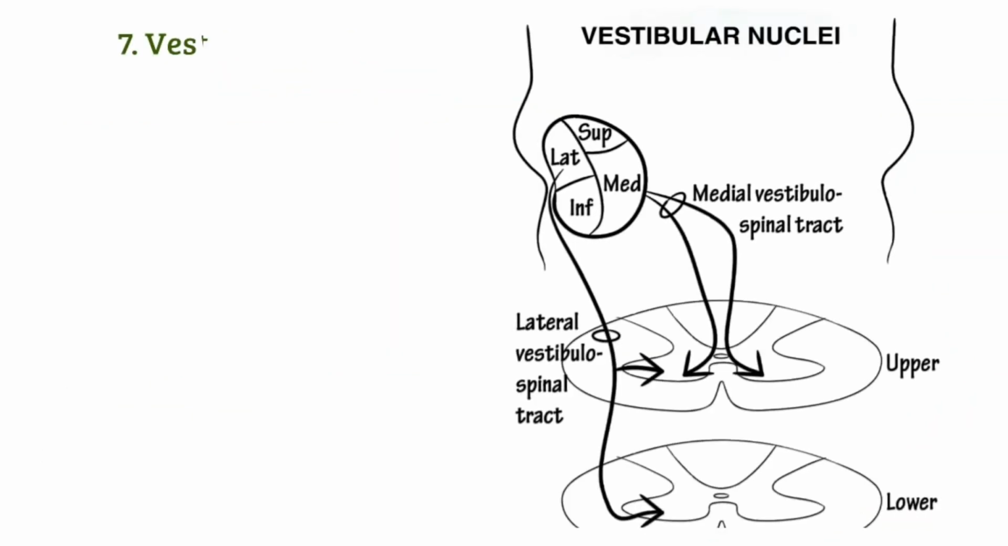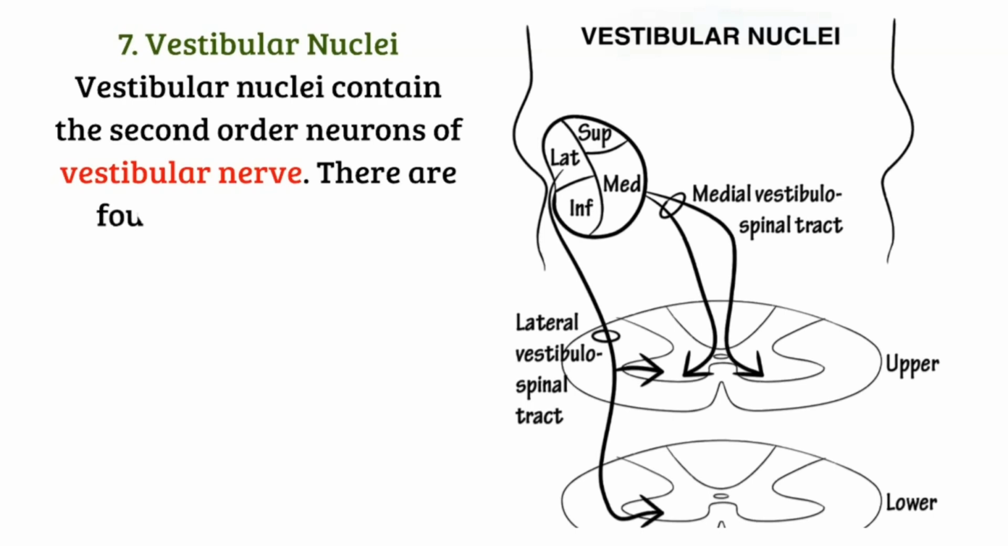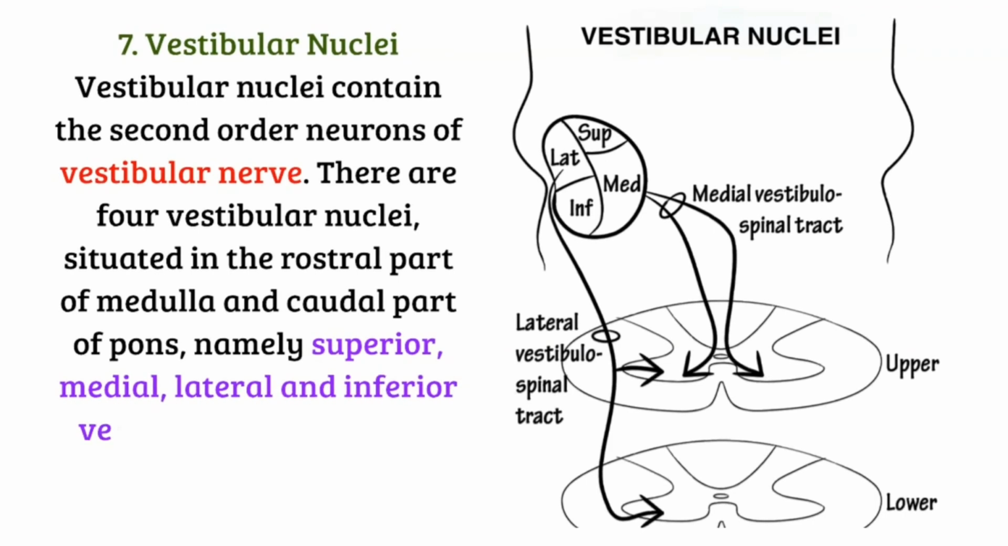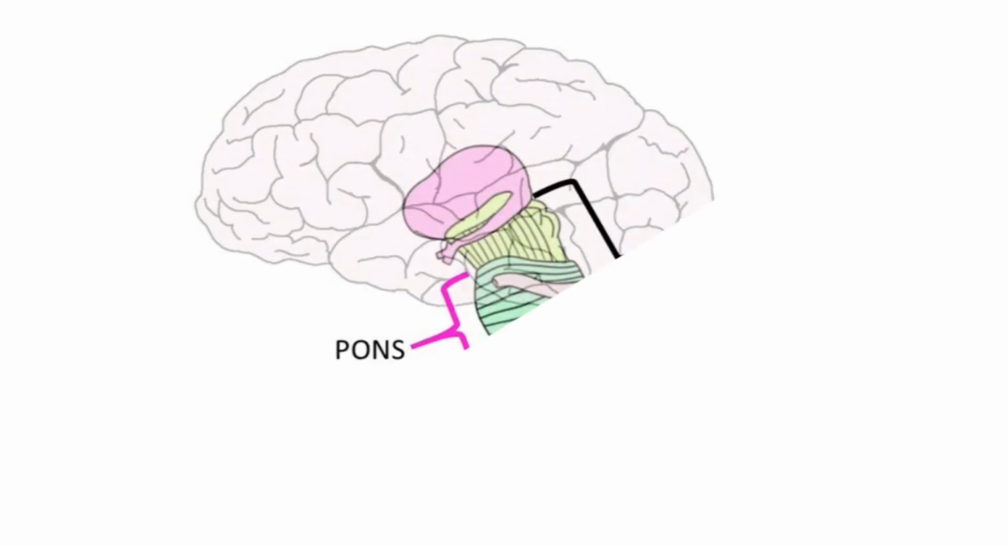Now the vestibular nuclei. Vestibular nuclei contain the second order neurons of vestibular nerve. There are 4 vestibular nuclei situated in the rostral part of medulla and caudal part of pons, namely superior, medial, lateral and inferior vestibular nuclei. Medial and inferior vestibular nuclei extend into medulla.